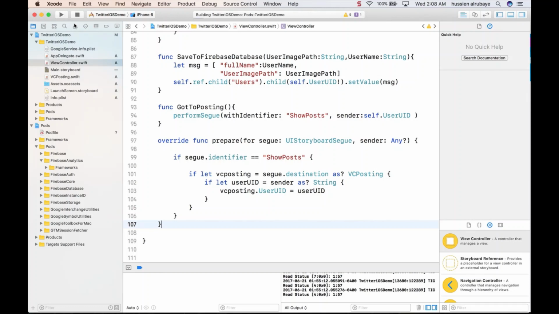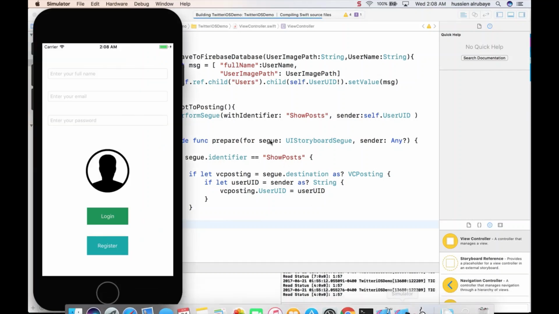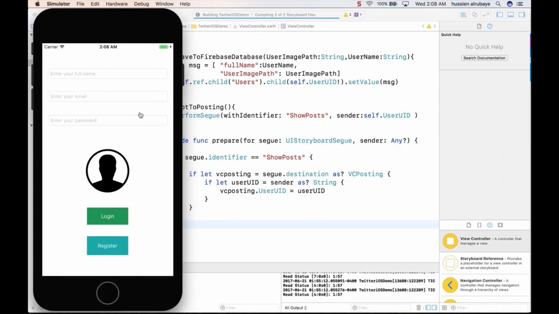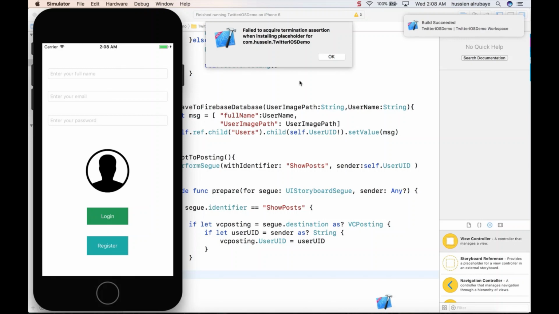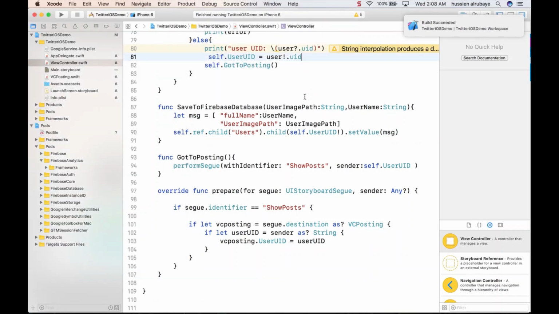Now if I just run it, I will be able to load images first, select image, sign in, and bam, you're almost done. But still, it is really hard to say you have to sign in first. I don't think it's working.